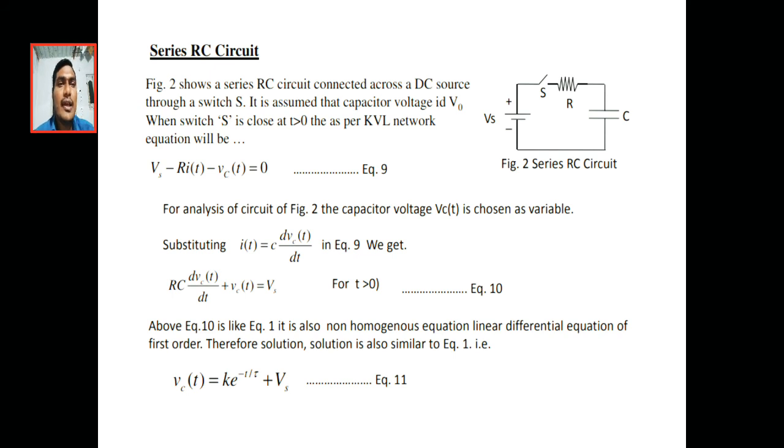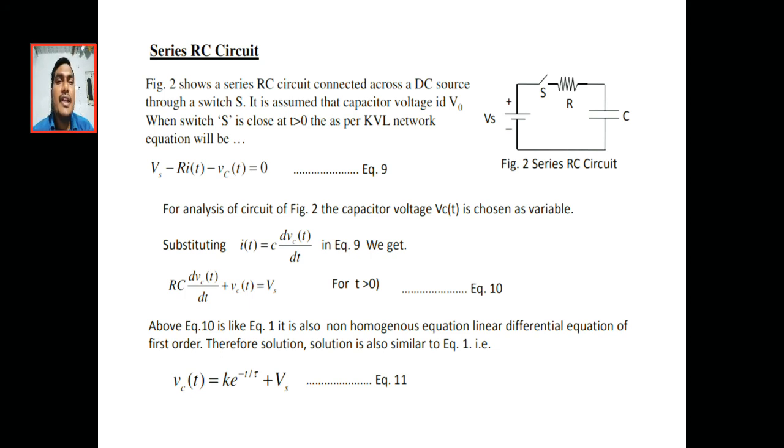For analyzing this, the capacitor voltage is chosen as the variable. From our previous concept, the inductor opposes the sudden change in current, with V equal to L into di by dt. But the capacitor opposes the sudden change in voltage, that means I equal to C into dV by dt.